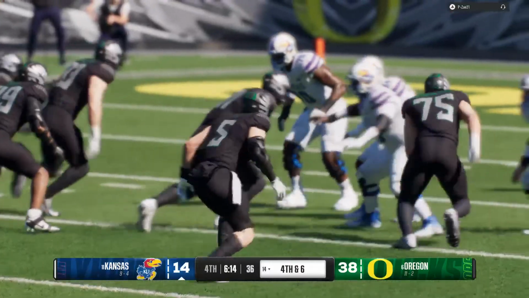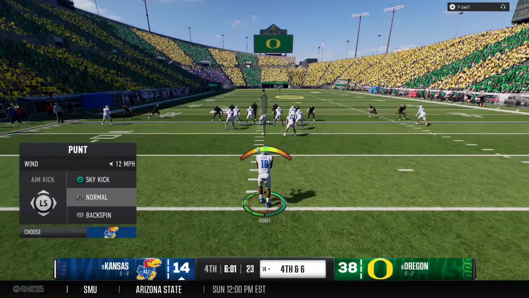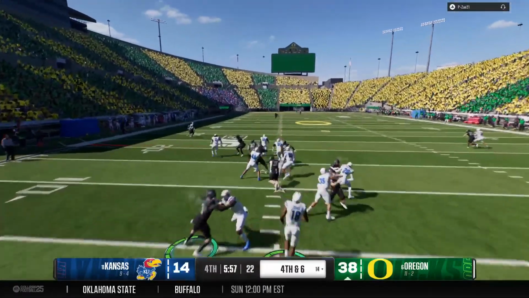Chris, that has just really been the story of the game. This defense has completely eliminated this offense's ability to run the football, made them one-dimensional, and that's why they haven't been able to put many points on the board.